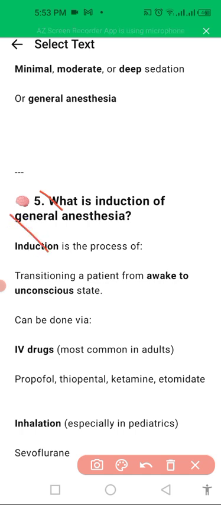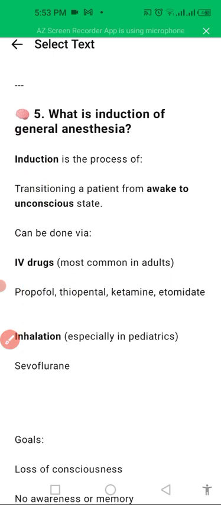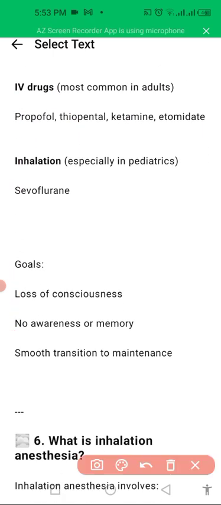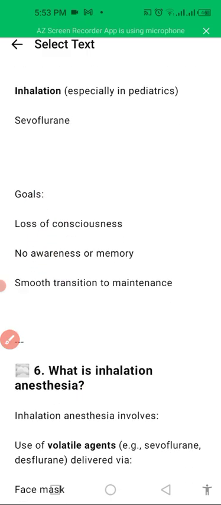Induction is the process of transitioning a patient from awake to unconscious state via IV drugs like propofol, ketamine, thiopental, and etomidate, or inhalation agents like sevoflurane. The goal is loss of consciousness, no awareness or memory, and a smooth transition to the maintenance phase.